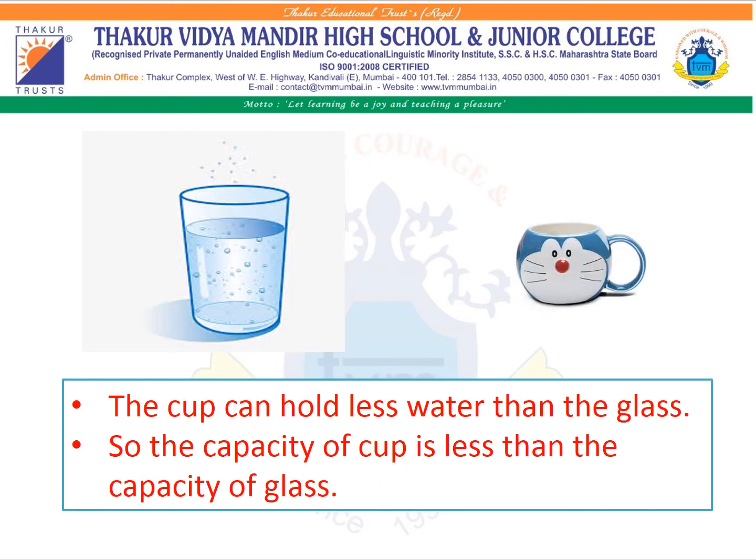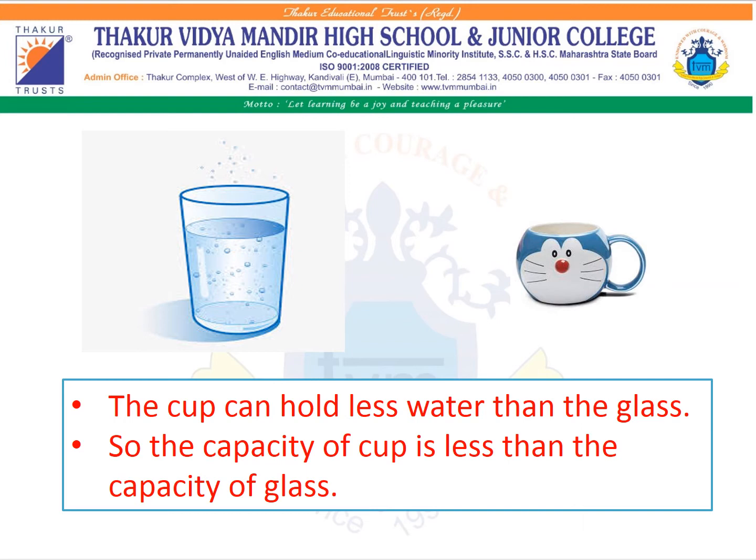Let's see the second example. Yes, children, you all can see we have one glass of water and one cup of water. Now you are going to tell me which one has more capacity to hold water. Yes, you all can see the glass is bigger than the cup. Your cup is smaller. Correct.